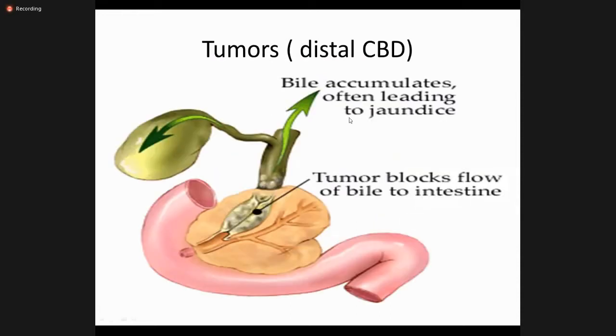And here you can see this. This is a tumor of the common bile duct. This is the pancreatic duct which is spared. The ampulla is spared, but this is a distal CBD tumor, and this tumor compresses the common bile duct and blocks the flow of bile to the intestine. So the bile accumulates and leads to jaundice.